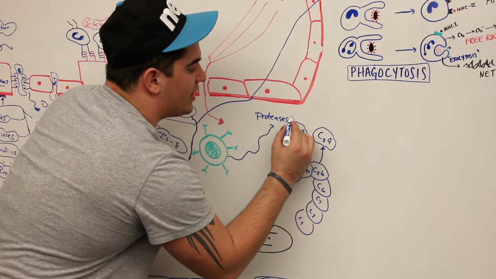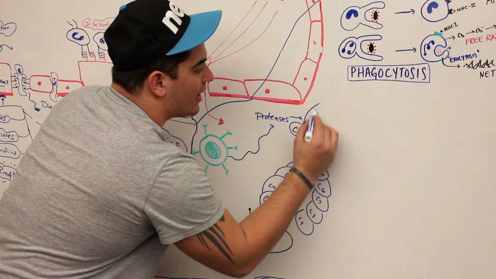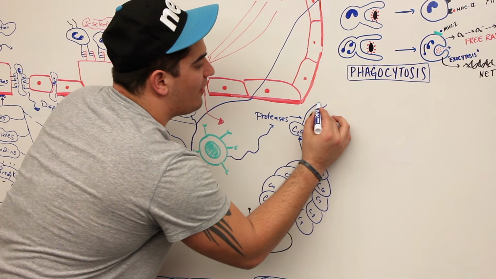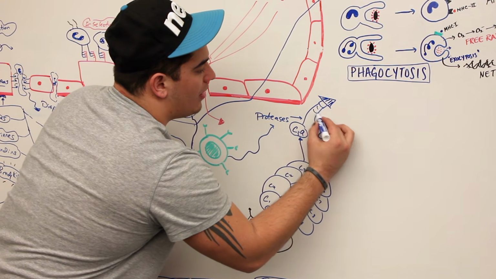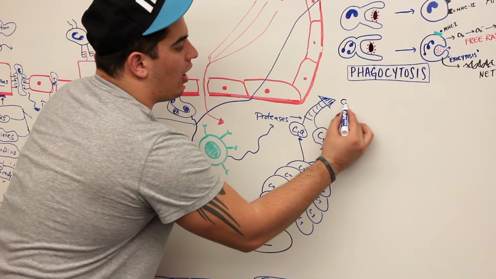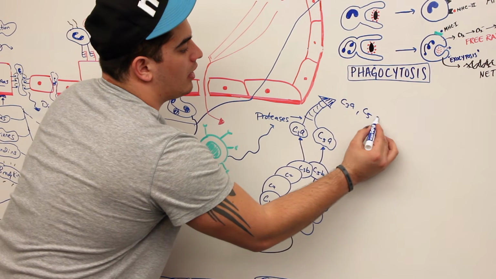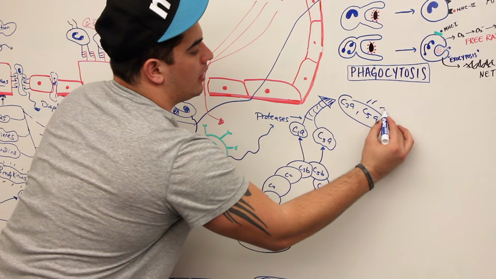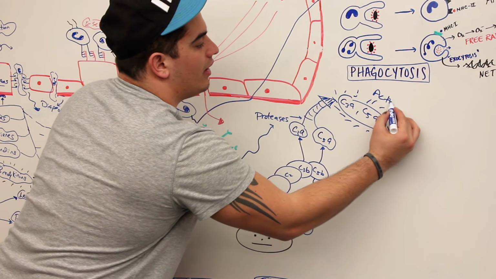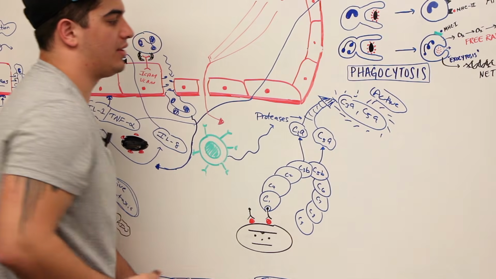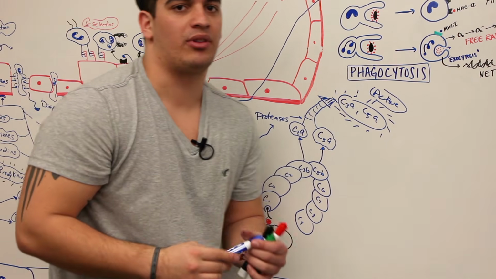And what these proteases do is they act on C3a and C5a and activate them, turn them on, right? So now look, C3a and C5a are active, right? And if these guys are active, guess what they do? They are great chemotactic agents. Now, if you remember, what is a chemotactic agent?